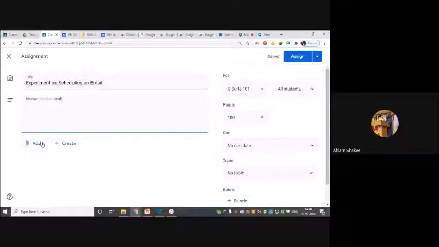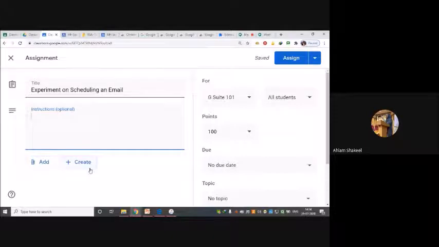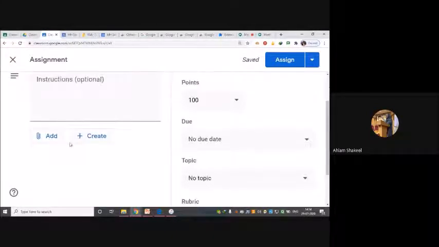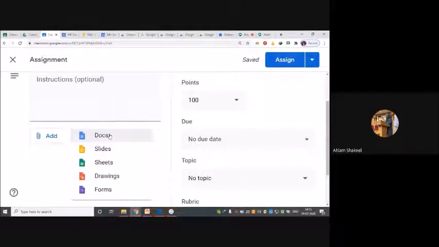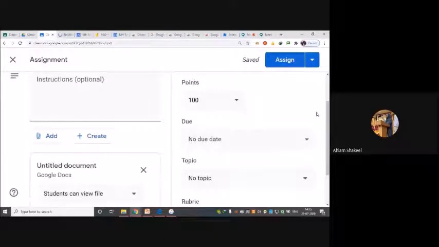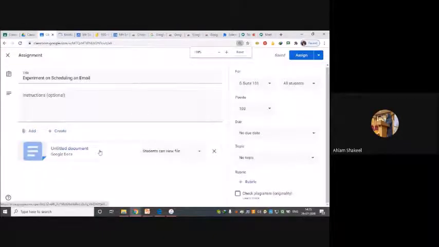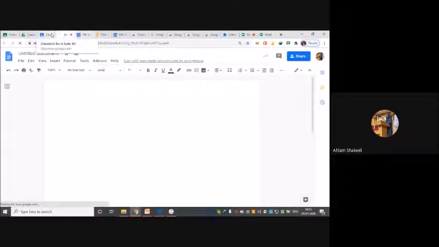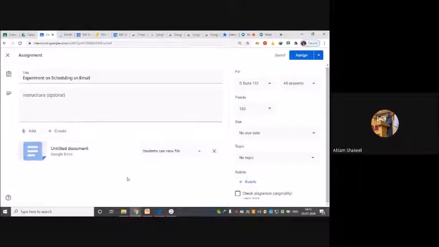What I have to do is go to this plus create. I have to click on this. Now I have to create a document, because I am making an assignment that is an experiment right now. So I'll click on document. Now it will create a document over here, and when I created it, automatically that document is going to open up in the next tab.